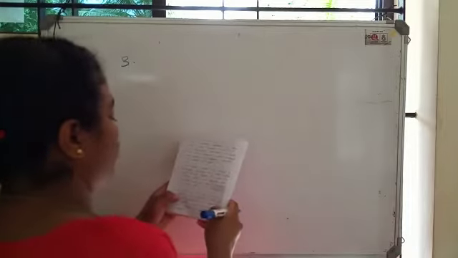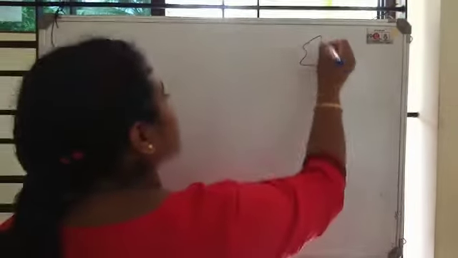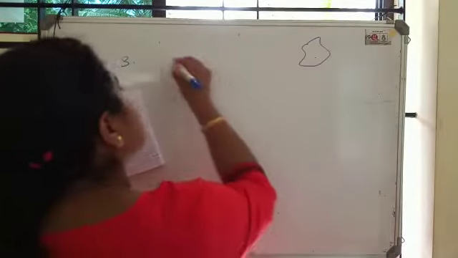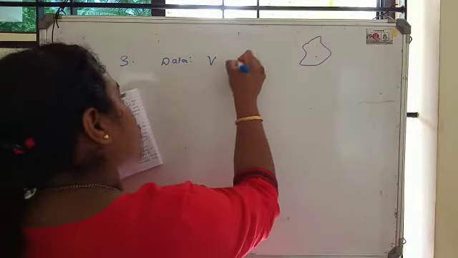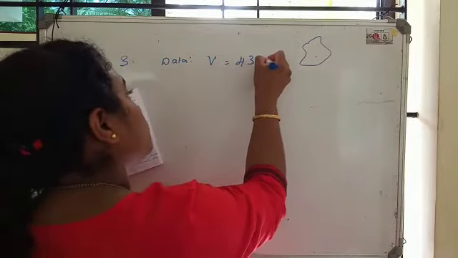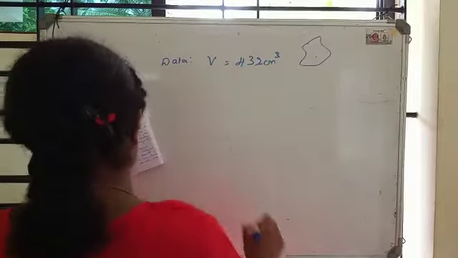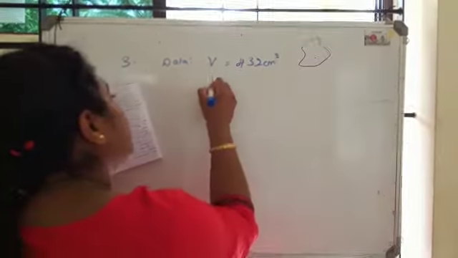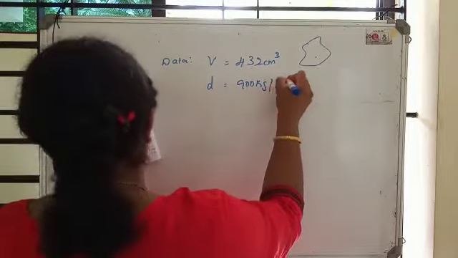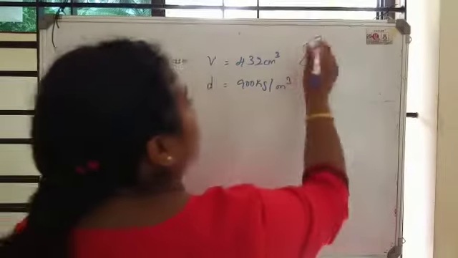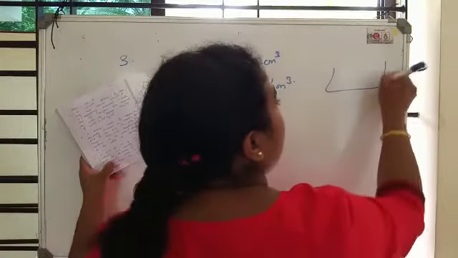There is a piece of ice. Writing the data section: its volume is 432 centimeter cube, and its density is 900 kg per meter cube. It floats in sea water. Okay, this ice now floats in sea water.